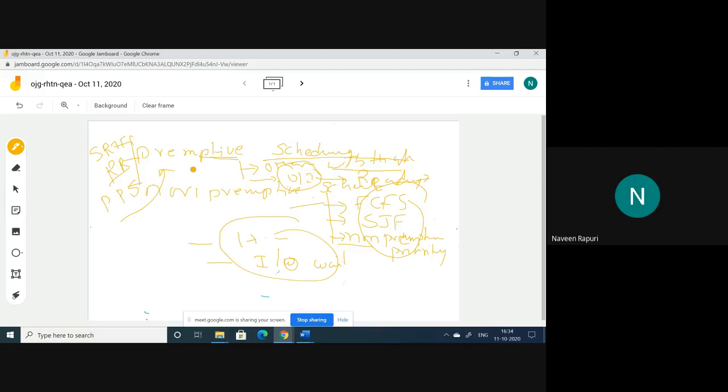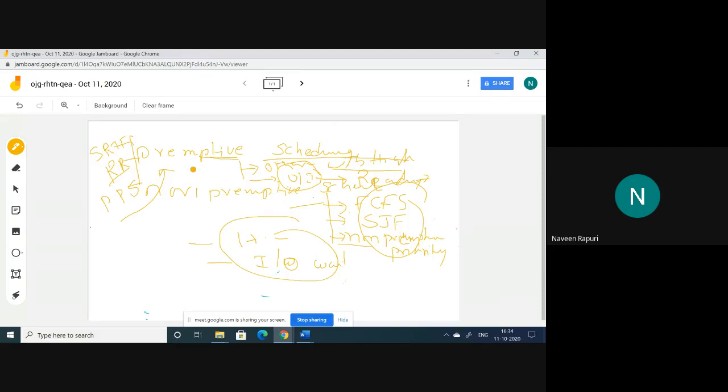These three come under non-preemptive. That means until one process completes, it does not allow another process to execute in the middle of the execution. That is called non-preemptive, and the types are FCFS, SJF, and non-preemptive priority scheduling.